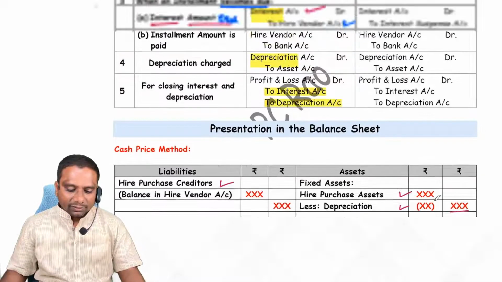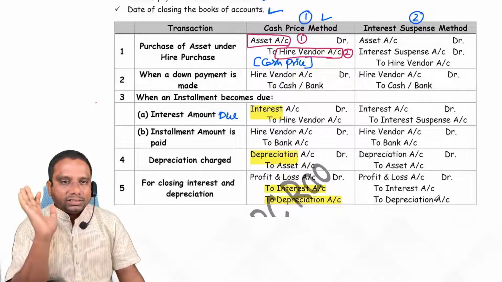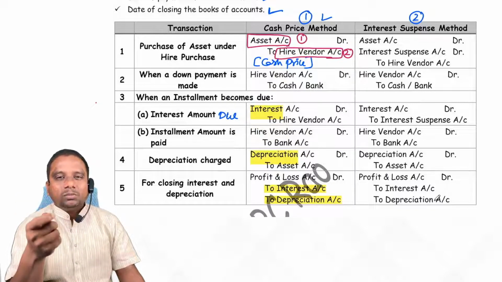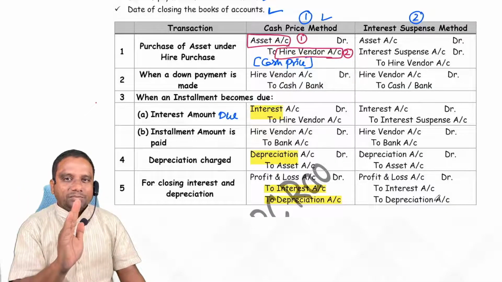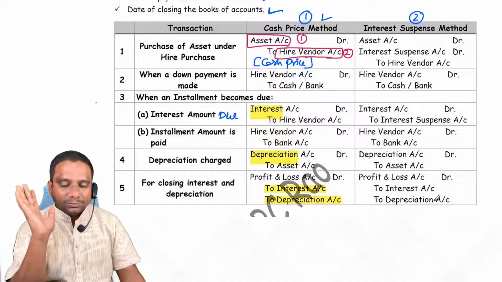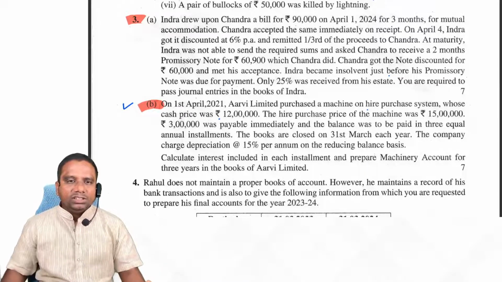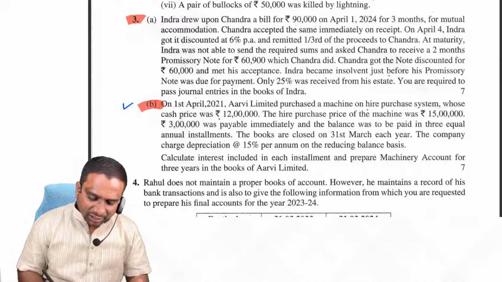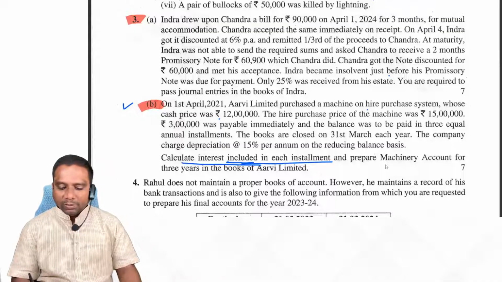Okay, now look at how to calculate the cash price and interest. If it is not given in the problem, they will not give you this information, so 100% you have to calculate here. So the question comes, how to calculate cash price and interest. Observe, take the last four papers. In all these four papers, the question is interest calculation only. Here also, calculate interest included in each installment and prepare machinery account.